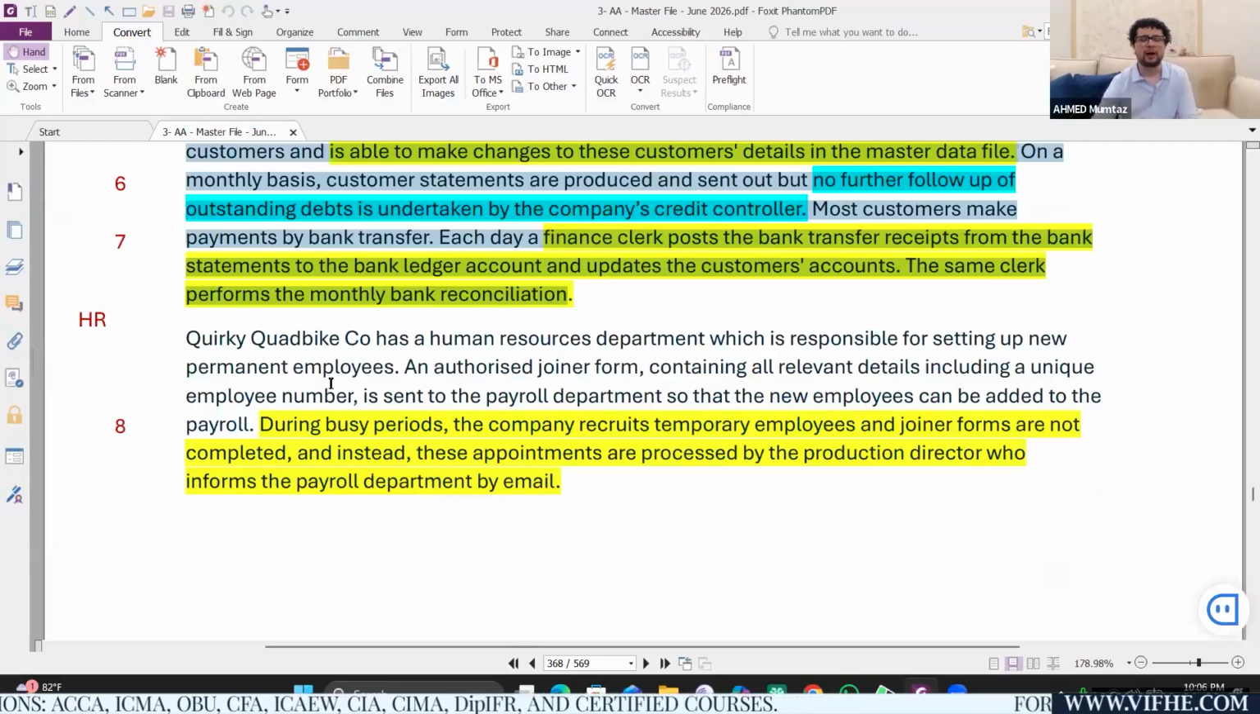Let's go for the last part of this question, which is about the HR. So probably it's about the payroll system.